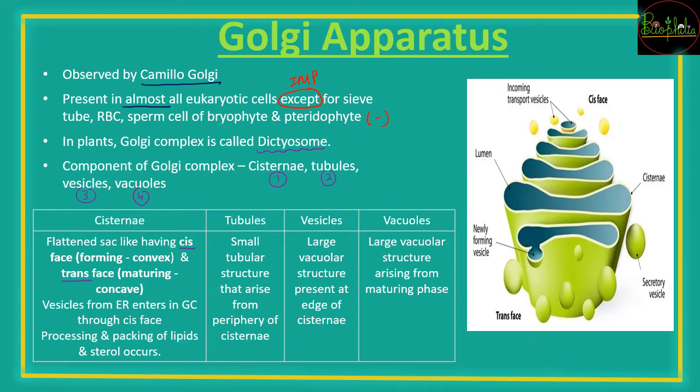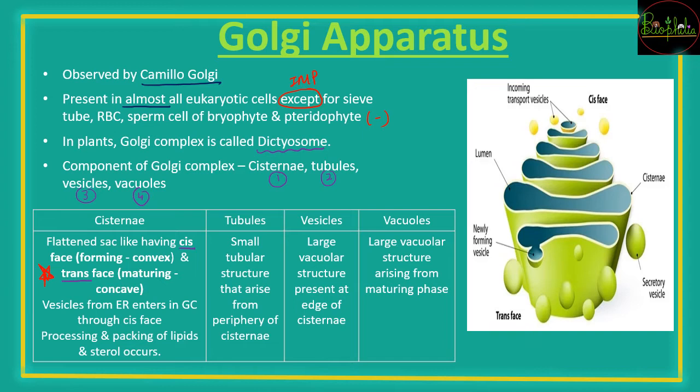Now this point is very important to remember because यहाँ पे MCQ के chances ज़्यादा होते हैं. So the cis face is the formation face, यानी जो भी तैयार होने वाला है is on the cis face, and जो भी mature होगा to come out of the Golgi apparatus, that is the trans face. So vesicles are going to come near the endoplasmic reticulum. They will enter the Golgi complex from the cis face, get processed and packed with lipids and sterols, and they will come out of the trans face.